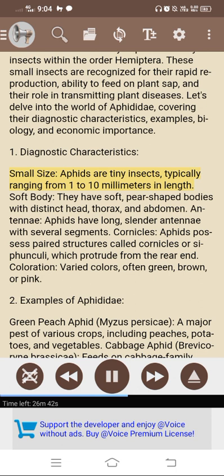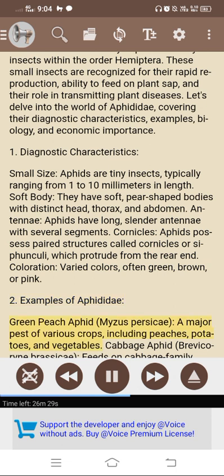Small size. Aphids are tiny insects, typically ranging from 1 to 10 millimeters in length. Soft body. They have soft, pear-shaped bodies with distinct head, thorax, and abdomen. Antennae. Aphids have long, slender antennae with several segments. Cornicles. Aphids possess paired structures called cornicles or siphunculi, which protrude from the rear end. Coloration. Varied colors, often green, brown, or pink.